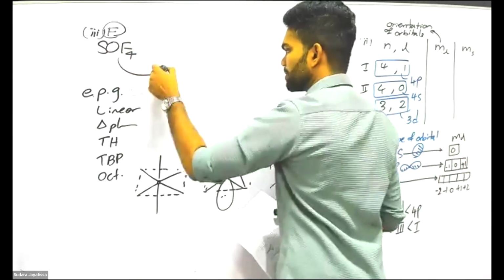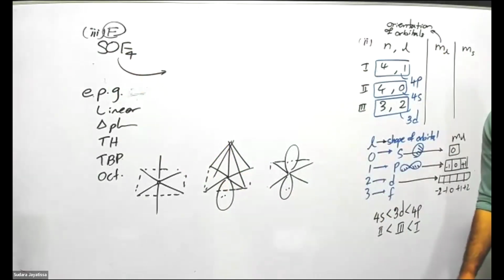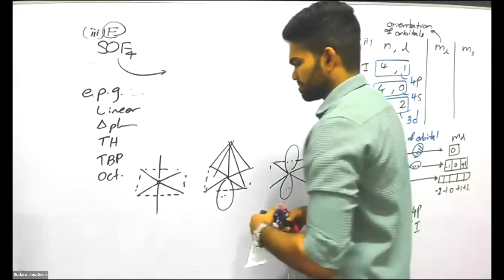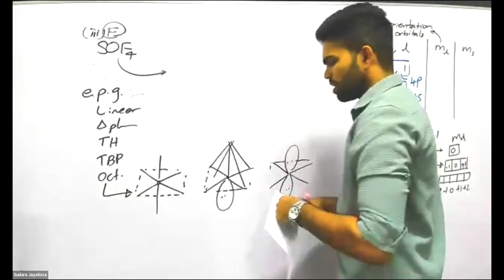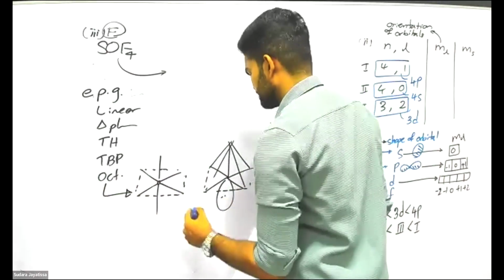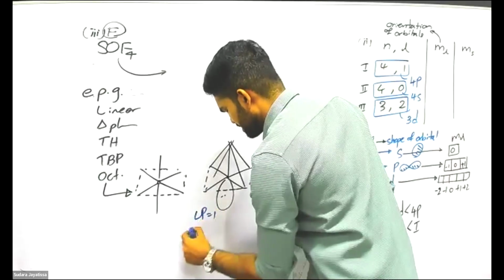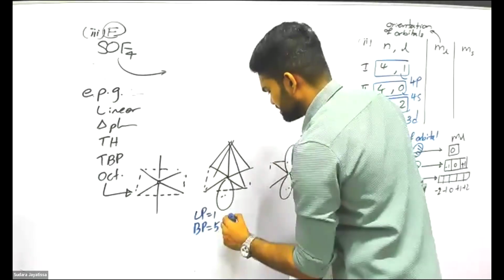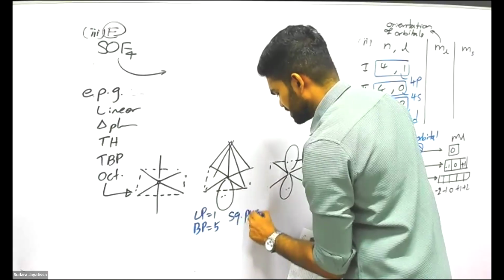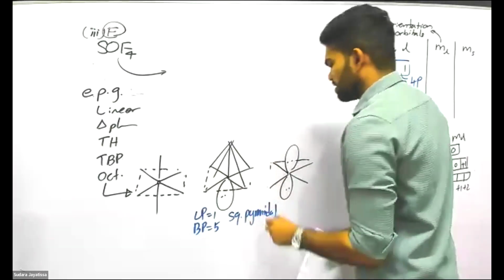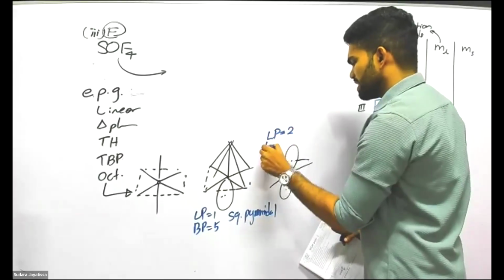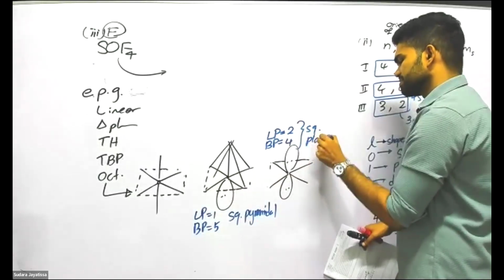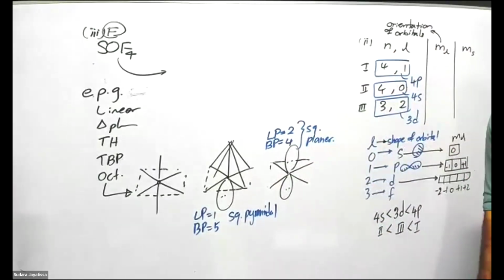Then what about SOF4? Can you draw it quickly? Try whether you can draw it quickly. Now for our review, we can put them. Octahedral is octahedral. Here we have one lone pair and five bond pairs, then it is square pyramid. When you have two lone pairs and four bond pairs, then it is square planar. Try to remember that part only.